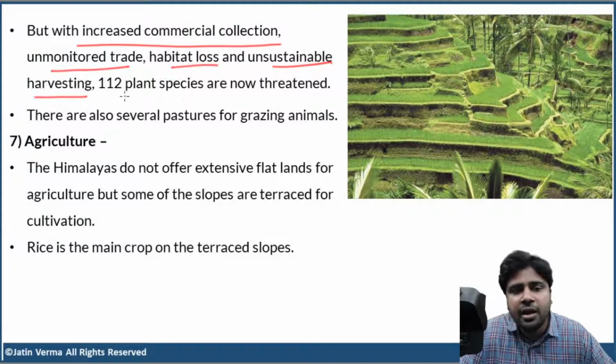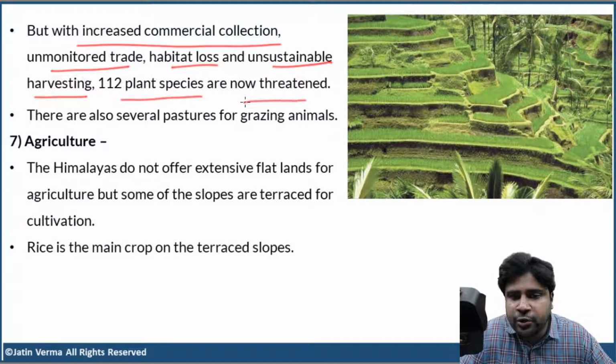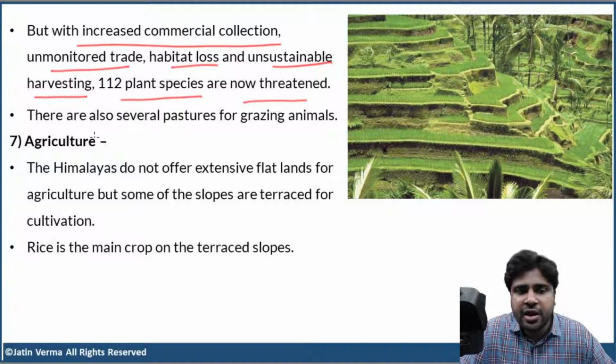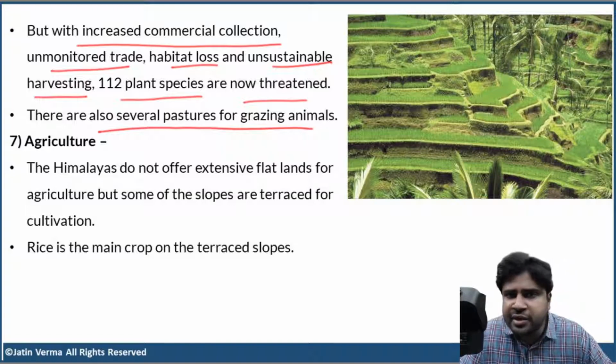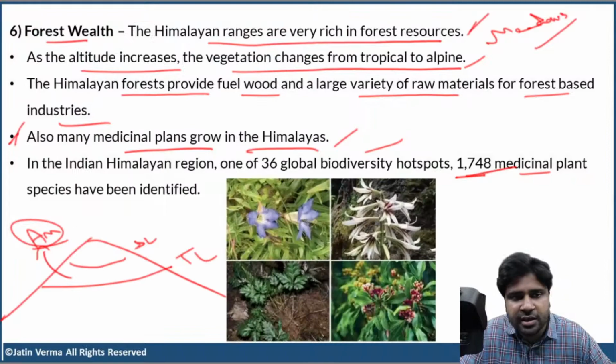Okay, 112 plant species are now threatened. They have the danger of extinction. And apart from that, there are also several pastures for grazing animals. What do you mean by pasture? A large area covered with green grass. That is the meaning of pasture. Okay, so that is about the forest wealth of Himalayas. Clear, right?